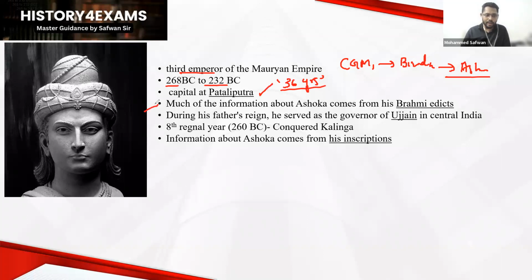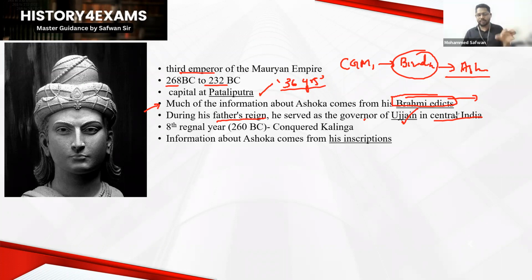Much of the information about Ashoka comes from Brahmi edicts. Brahmi is the early form of writing style, and we have more information about King Ashoka through these Brahmi edicts. We will be discussing such Brahmi edicts and the decipherment of the inscriptions. During his father's reign, meaning during the period of Bindusara, he served as a governor of Ujjain in central India. Later he crushed the revolt in the Taxila region, which we can understand from certain Buddhist sources as well. I'll be discussing such things in the Mauryan Empire chapter.